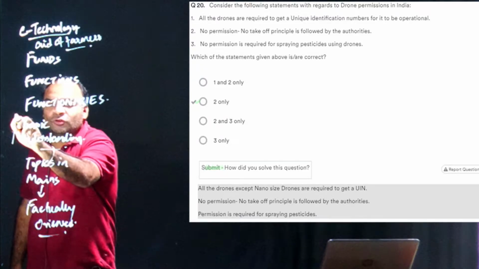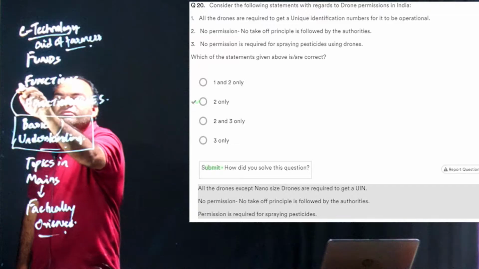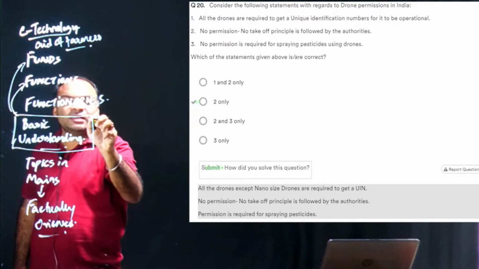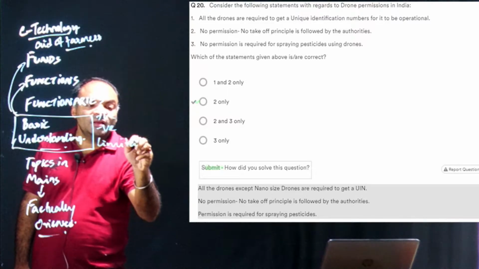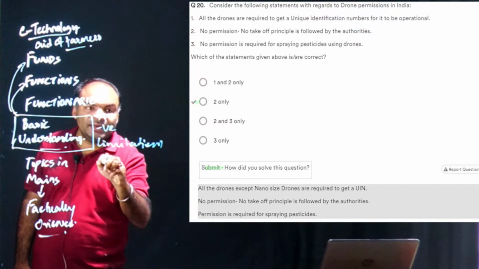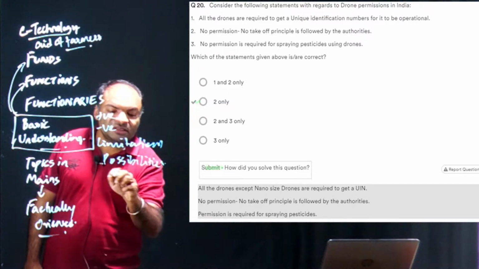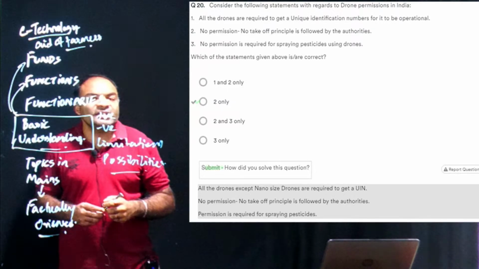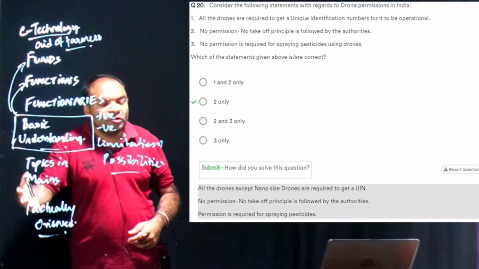Basically, it is our emphasis to clear your basic understanding about the topic. What are its functions? What are the roles? What are its positives, negatives, limitations, possibilities, etc.? Although it's a science and tech topic, we had covered these aspects in technology in aid of farmers, and also the aspect of drone policy.